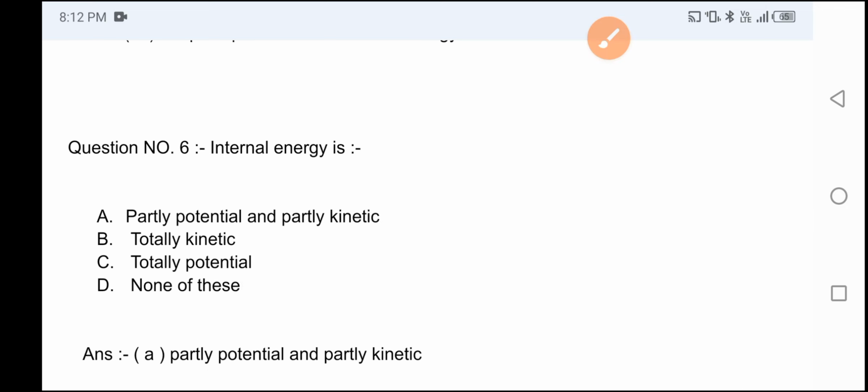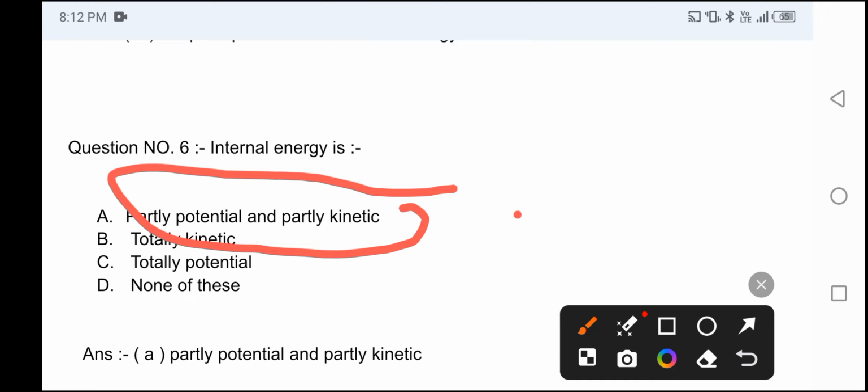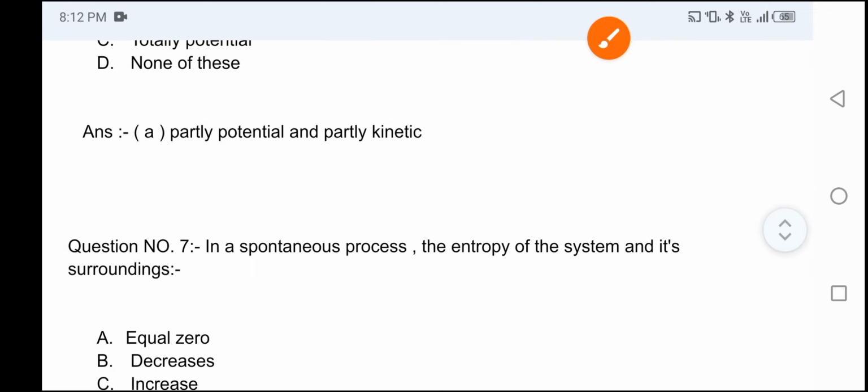Isothermal energy is? Option A: partially potential and partially kinetic, option B: totally kinetic, option C: totally potential, and option D: none of these. And the correct answer is option A, partially potential and partially kinetic. Now move on to question number 7.